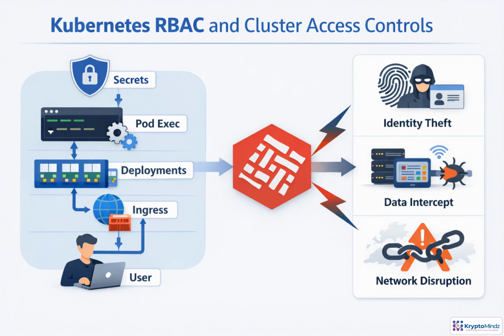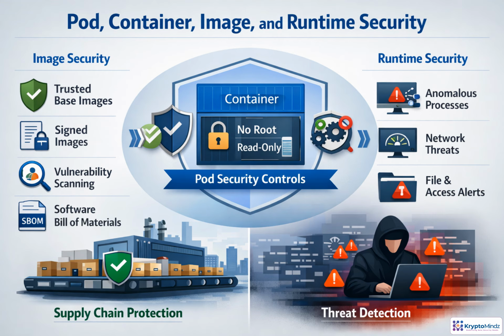In Kubernetes, cluster permissions can become blockchain permissions. Anyone who can read secrets may steal Fabric identities. Anyone who can exec into pods, port forward, view sensitive logs, or change deployments and ingress can intercept traffic or disrupt availability. Apply least privilege to humans, service accounts, operators, and CI/CD. Separate organizations and environments with namespaces. Tie access to enterprise identity and MFA, and treat audit logs as control evidence.